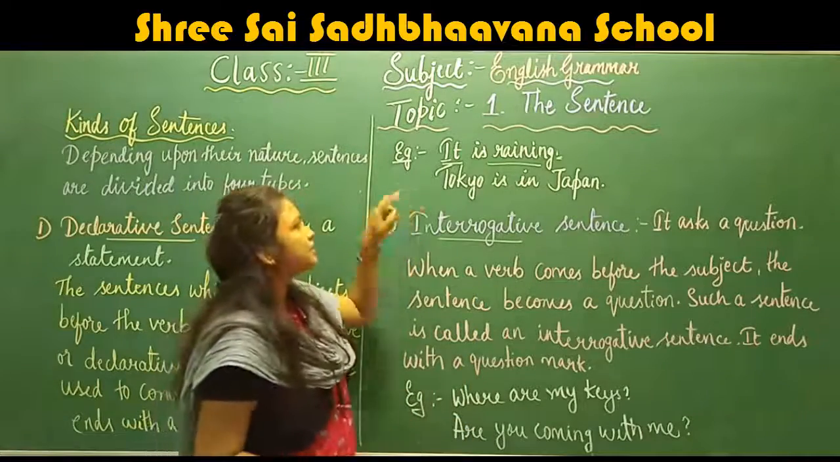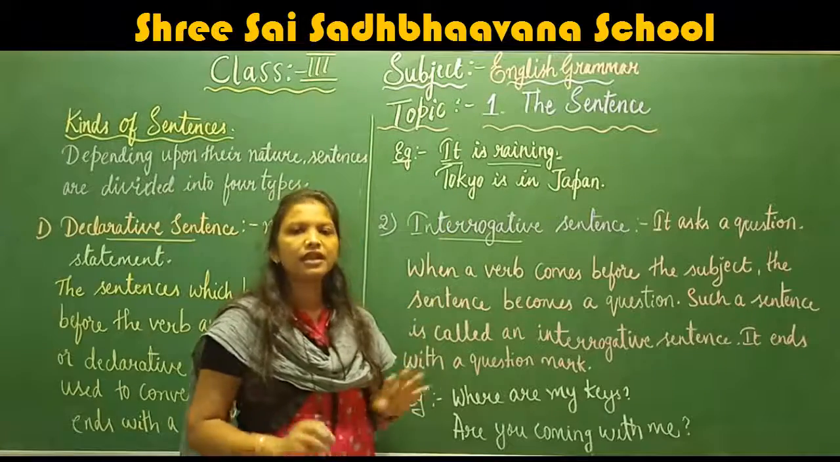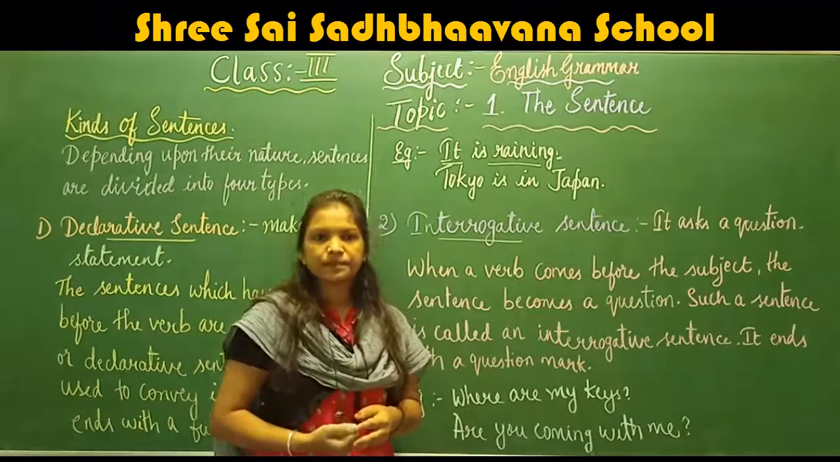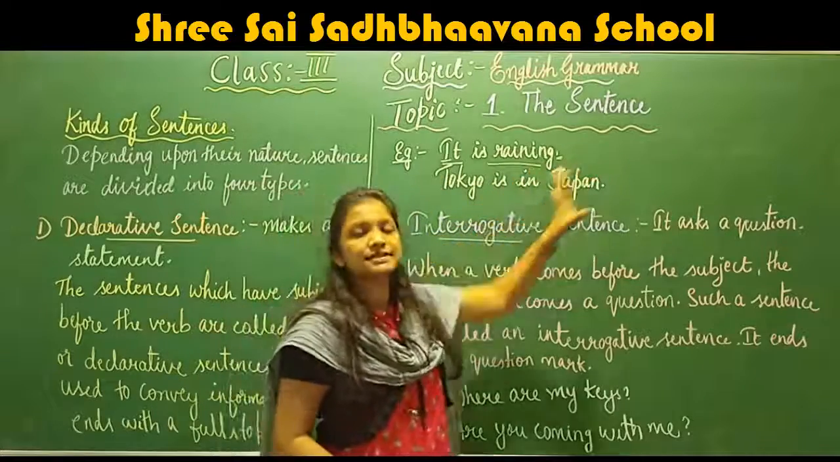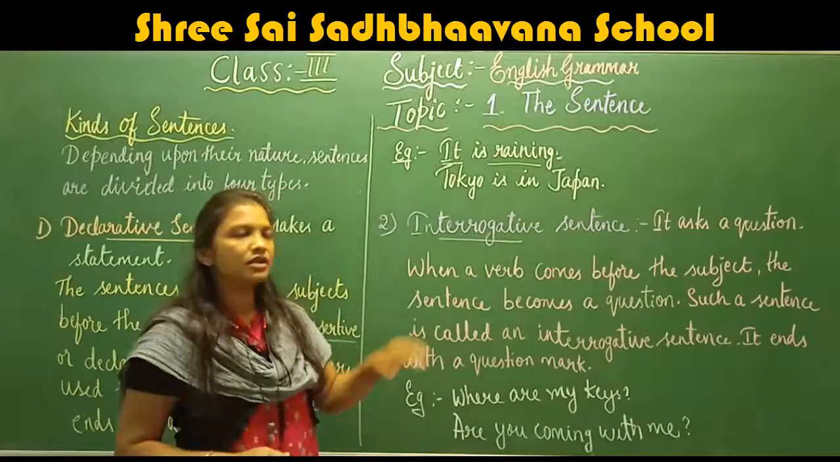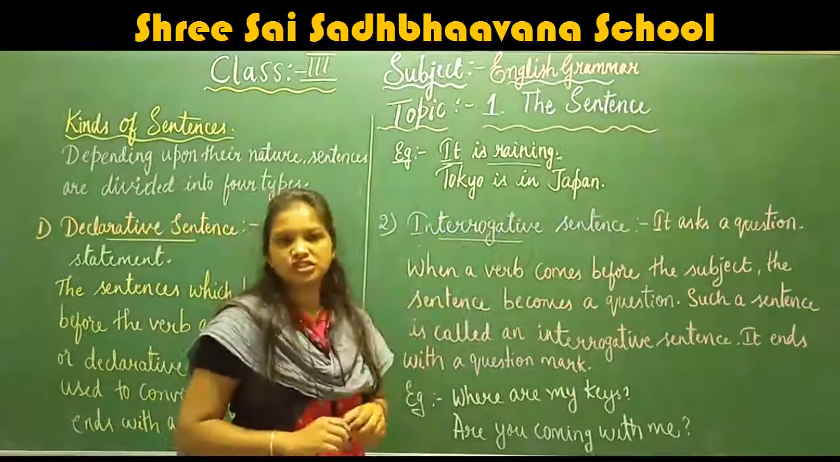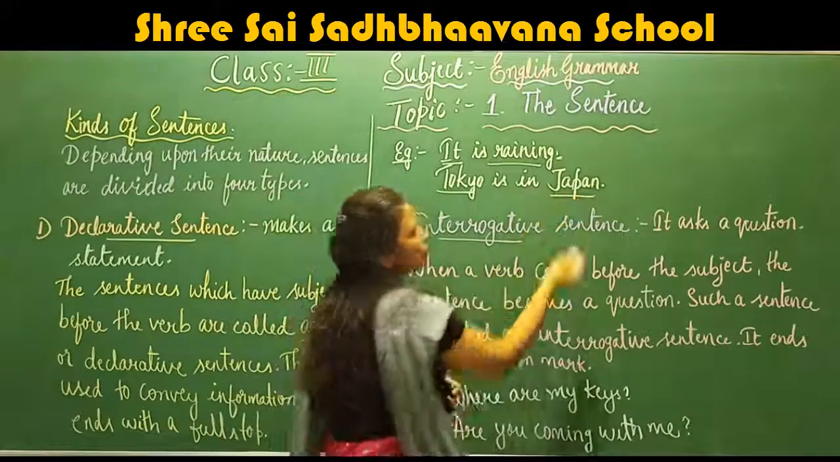Okay, children, next one. Tokyo is in Japan. Here this is an information, right? Tokyo is in Japan. So here the sentence is declaring a statement. It is telling a statement. It is giving a statement. So here, Tokyo is in Japan. So here we have Tokyo and Japan, both are